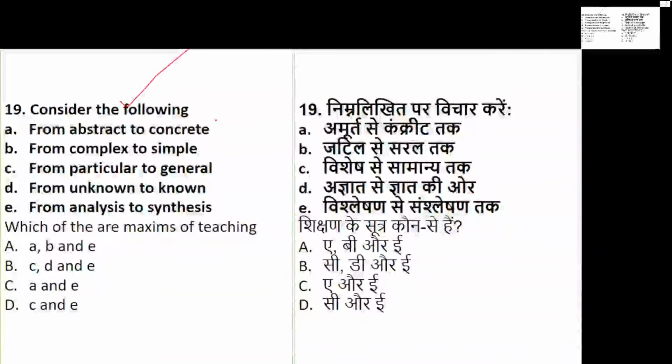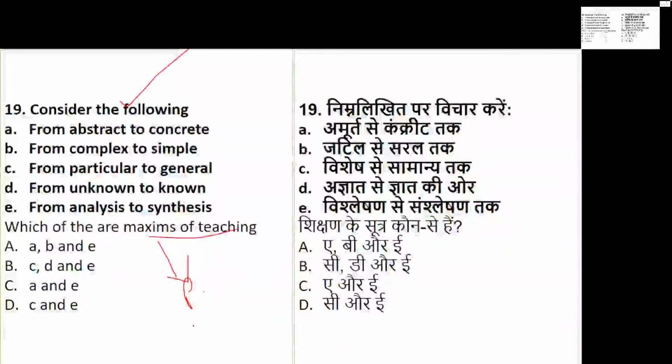Now consider the following. They have given some options: abstract to concrete, complex to simple, particular to general, unknown to known, analysis to synthesis. These are called maxims of teaching. You have to understand that maxims are nothing but principles. In theory class I have taken this class very well.